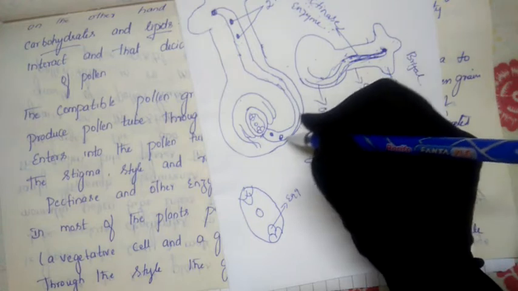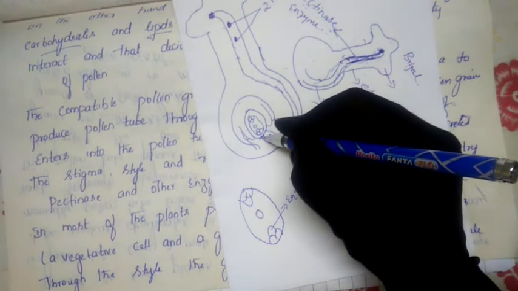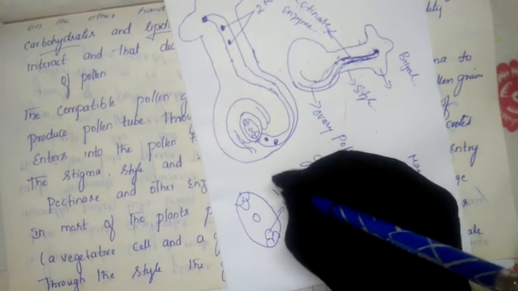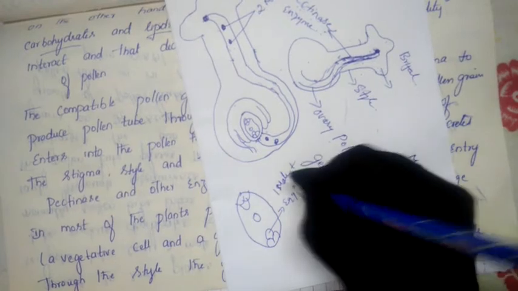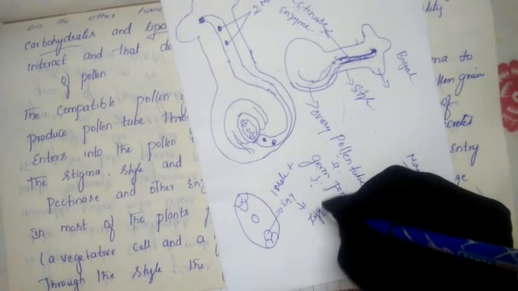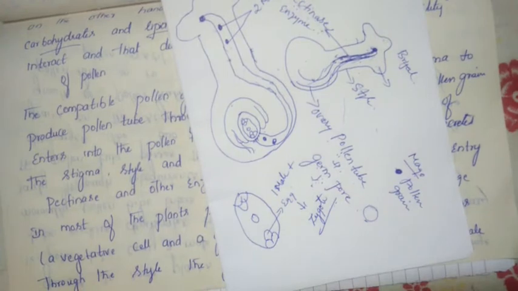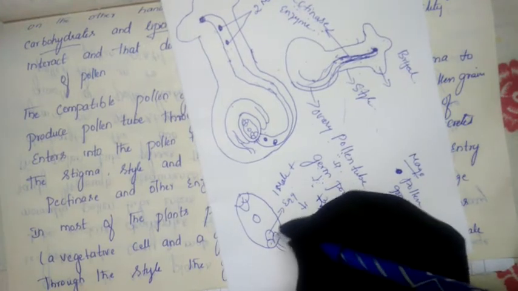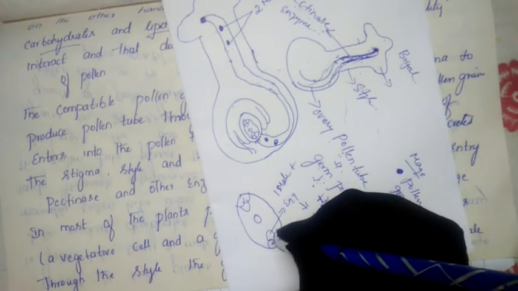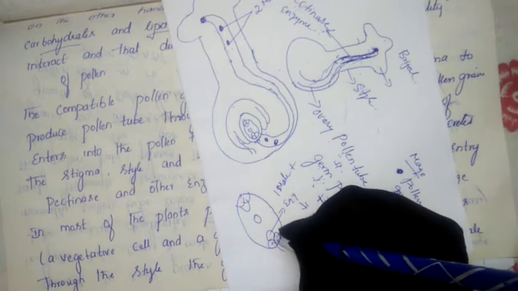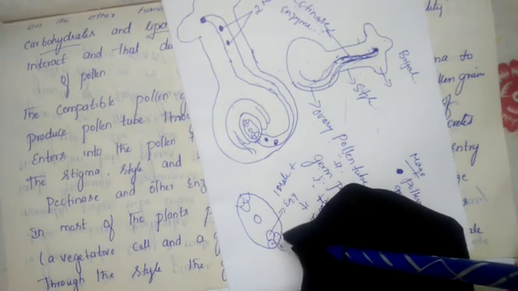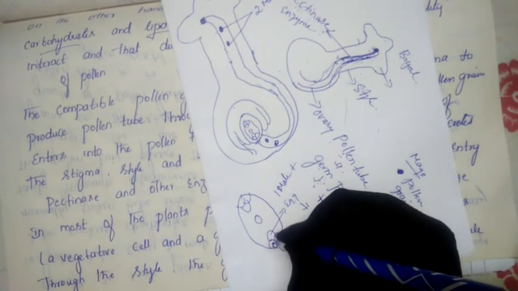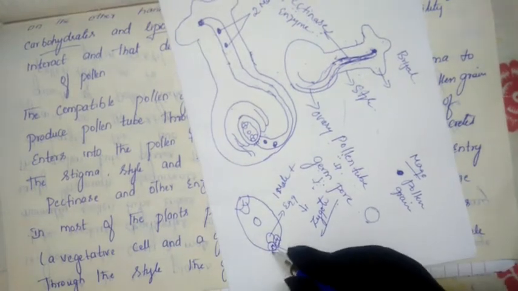So the pollen tube grows, finally reaches here, and takes entry from the micropyle. The first male gamete will reach the egg and convert into the zygote. The pollen tube takes entry by crossing through one of the synergid cells. Here two synergid cells will be there, either this or this. It crosses through one of the synergid cells, by crossing the filiform apparatus, because the filiform apparatus will also be present. This is the filiform apparatus.